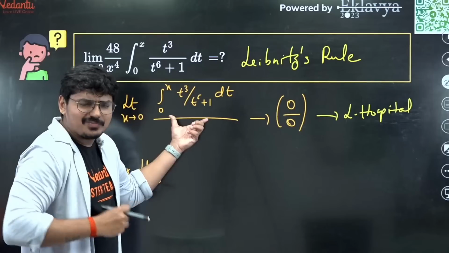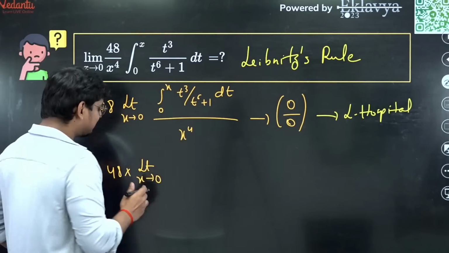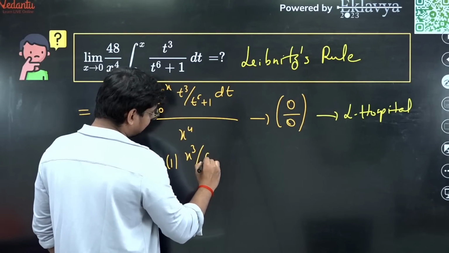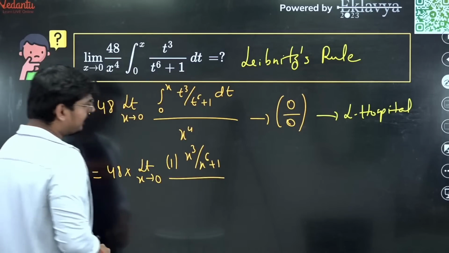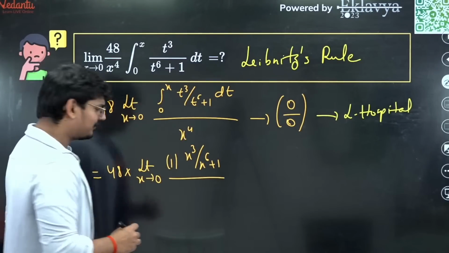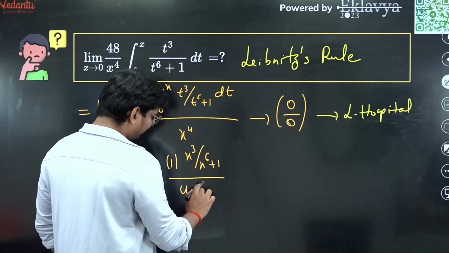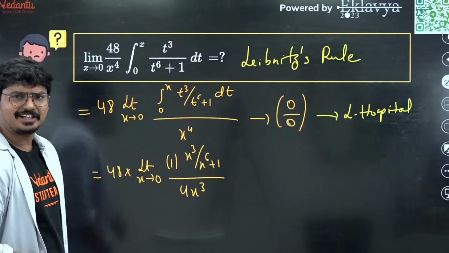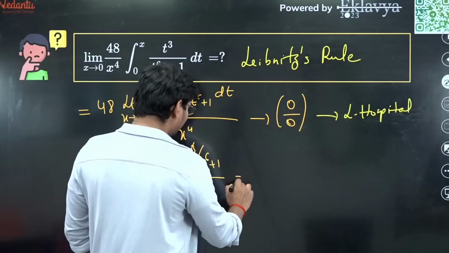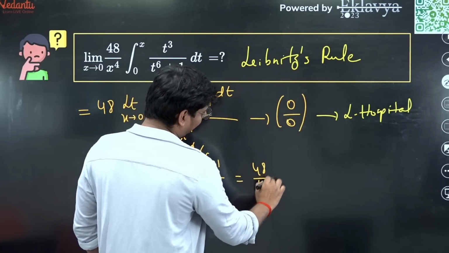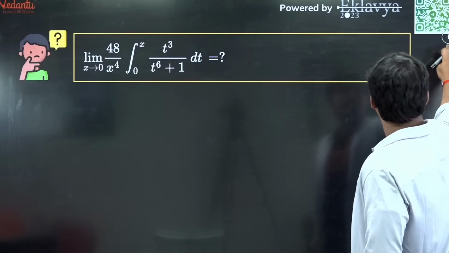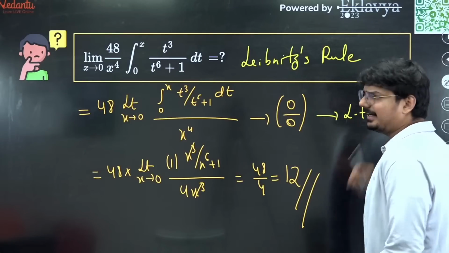You already know we have to use Leibniz rule in this case. So that is going to be 1 into x cube by x raised to 6 plus 1, whole divided by the differentiation of denominator, guys, x raised to 4 differentiation, 4 into x cube. Is this clear for you? Now x cube and x cube is getting cancelled. For x extending to 0, I would get 48 by 4, and the right answer for this question is simply going to be 12.